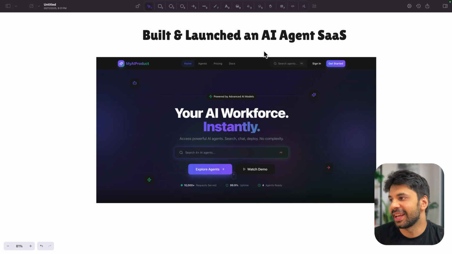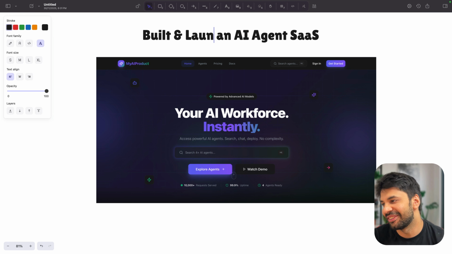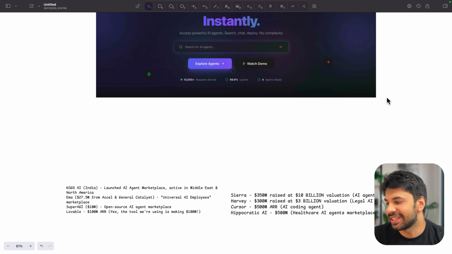Now we will be building and launching our AI agent SaaS. I have not launched it yet, but yes, we will be launching the same, and it is going to look something like this. The best part is that we are going to do everything without writing a single line of code, right? So first, let's see what the overall benefit is.